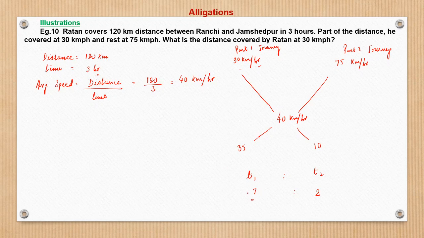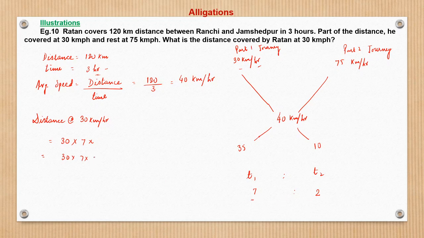So at 30 kilometer per hour, he goes for 7 units of time. So the distance at 30 kilometer per hour is speed into time, which is 30 into 7 units. We know that the total time is 9 units, 7 plus 2, and 9 units represent 3 hours.